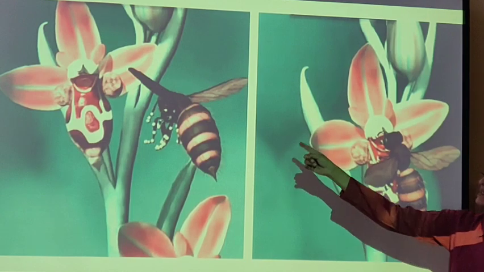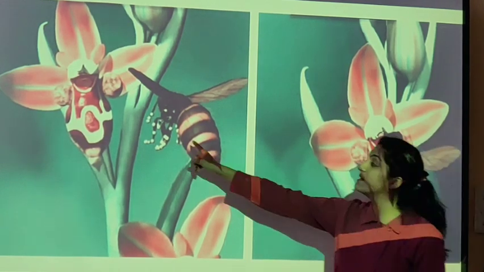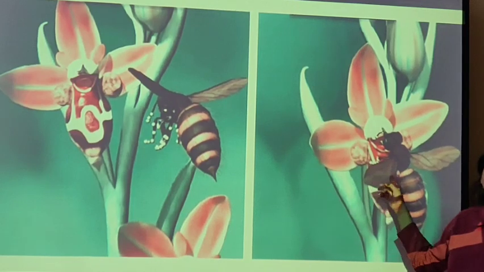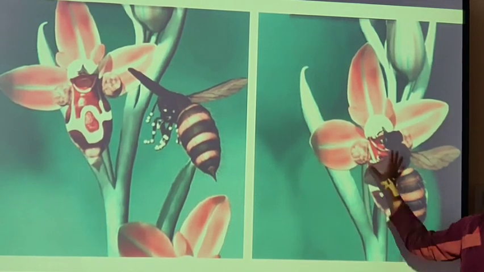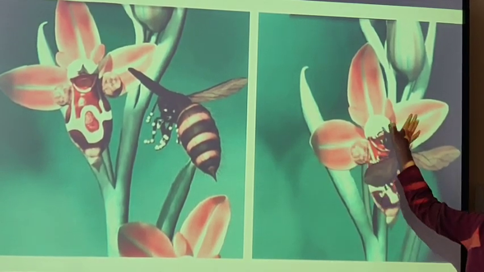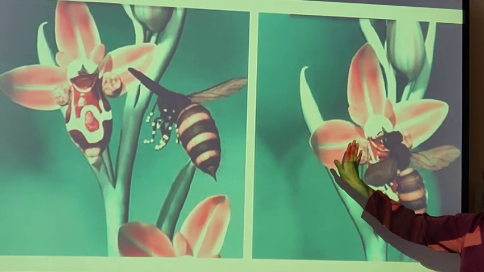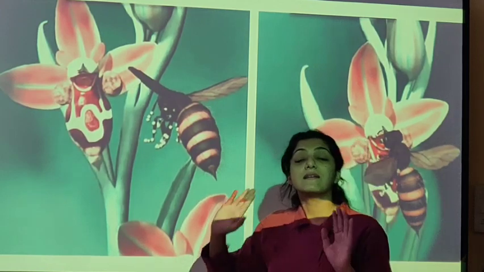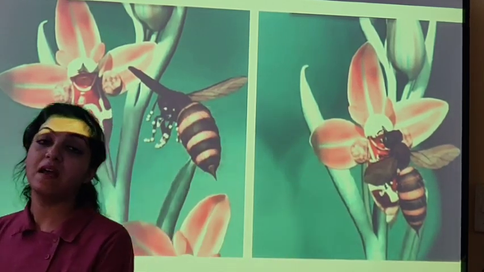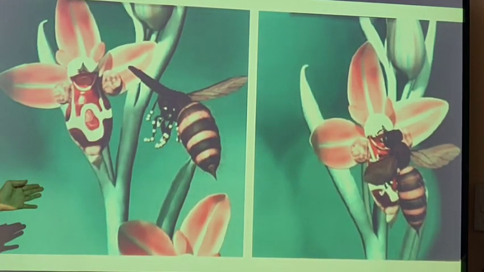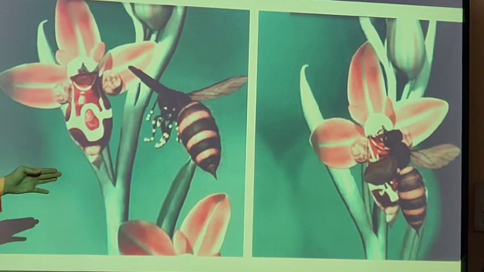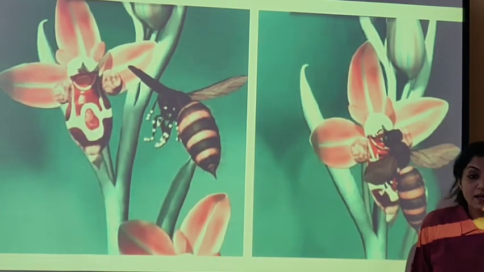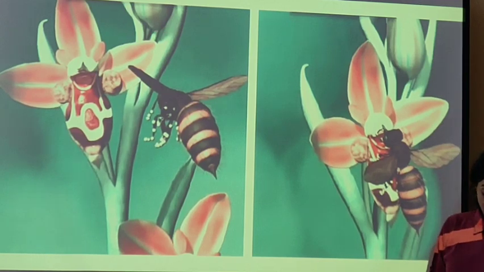See, it's come here, it is getting attracted to this flower, it's going to collect the pollen from here, again come here, try to copulate over here, but it is pseudo-copulating. This is not the female bee. It is the flower whose petals resemble the female bee to attract the male partner, so that the male partner comes and pollinates. So it is called pseudocopulation.